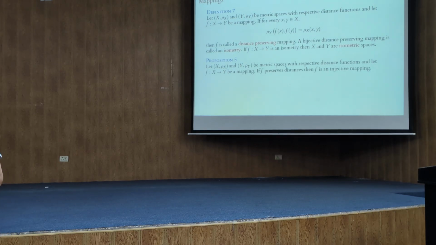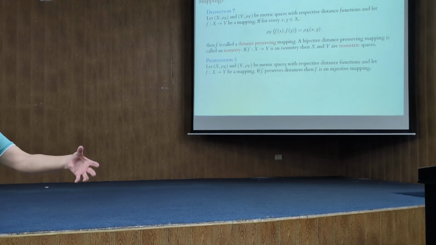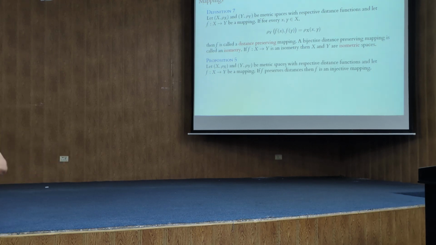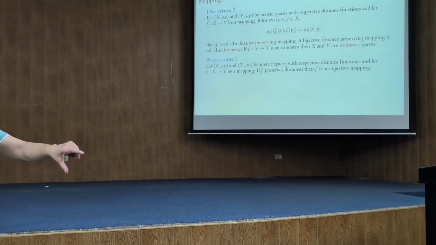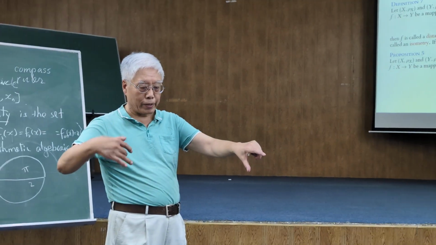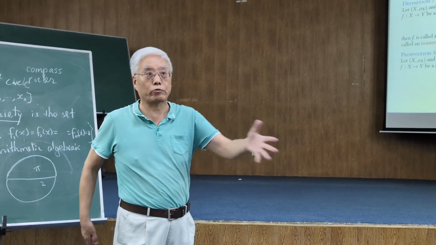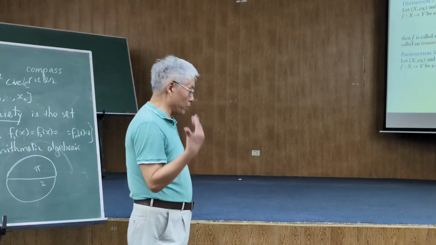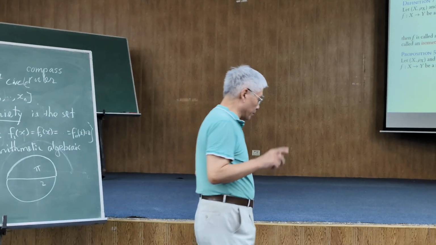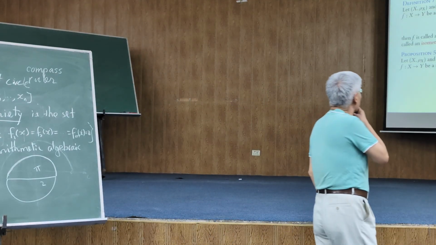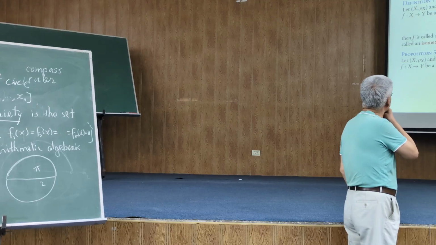In fact, the metric space X is isometrically embedded into the metric space Y, where the mapping which we are now considering, f restricted on X, becomes an identity mapping, which is actually an isometry now. Isometry is defined to be a bijective distance preserving mapping. So this can be easily proved.